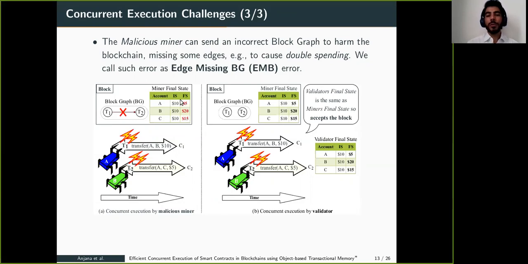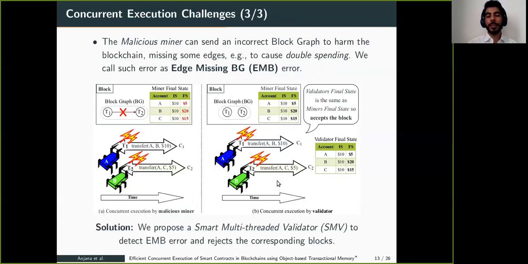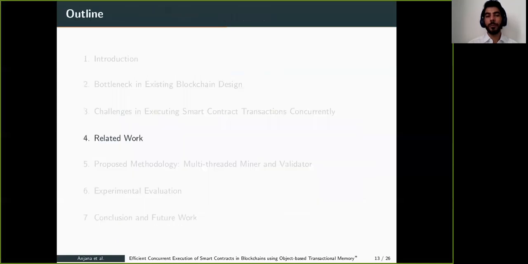So the miner proposes this malicious block, and the validator receives this block. Since there is no dependency between T1 and T2, the validator may execute these transactions concurrently, get the same final state as provided by the miner, and may accept such a malicious block. So how to overcome this problem? We propose SMV, Smart Multi-Threaded Validator, to detect EMB errors and reject the corresponding blocks.